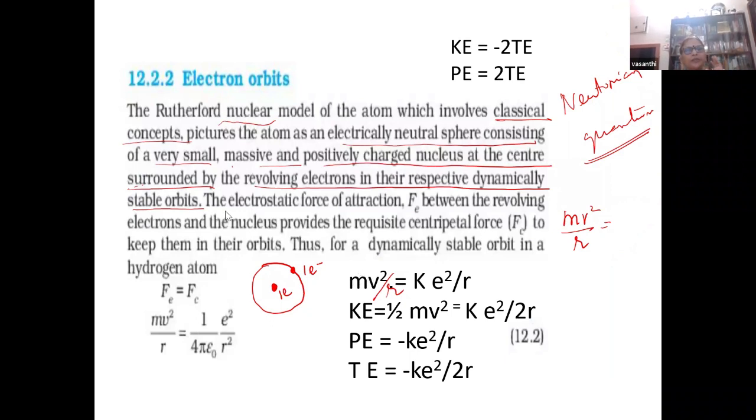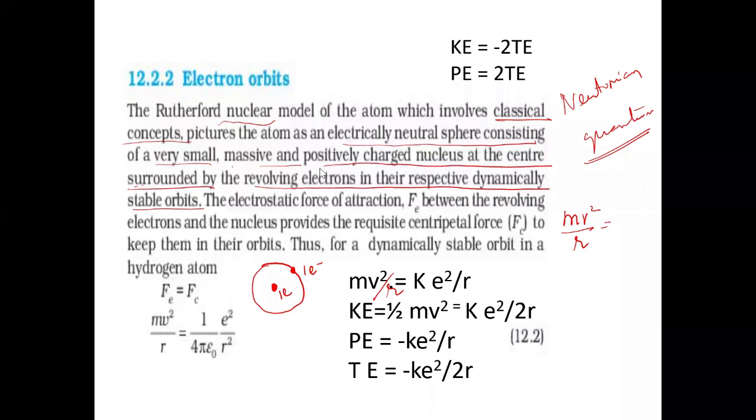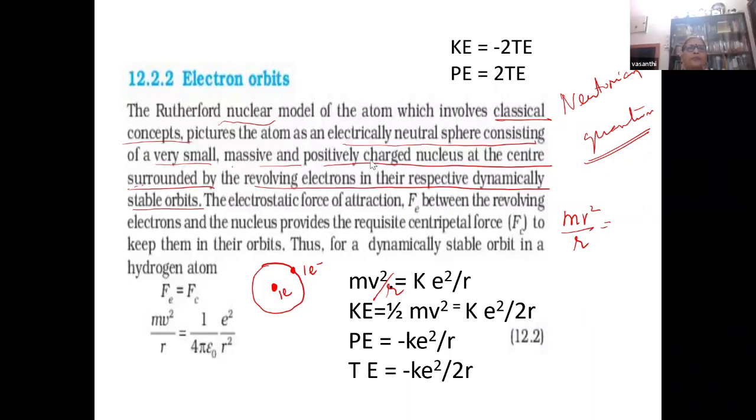So now, this is the Rutherford model. It is also known as the nuclear model, and it is based entirely on classical concepts, Newtonian mechanics. So you have the hydrogen atom. Most of the models were formulated to explain only hydrogen. Hydrogen is a very simple atom with 1 unit of positive charge and 1 unit of negative charge. So he said that the electrostatic force, you know that, isn't it? So we have to teach all this. Electrostatic force provides what?